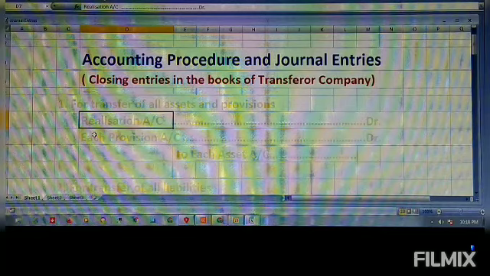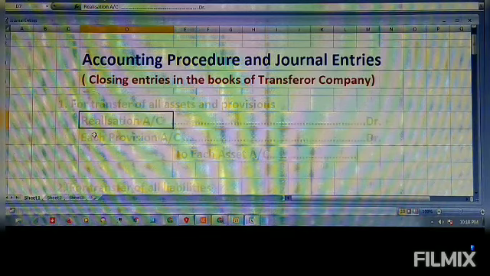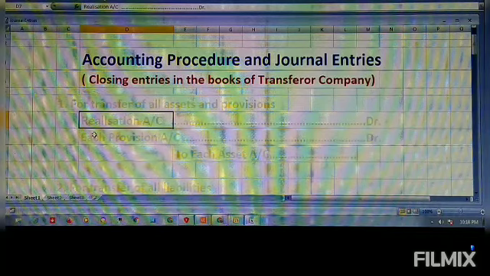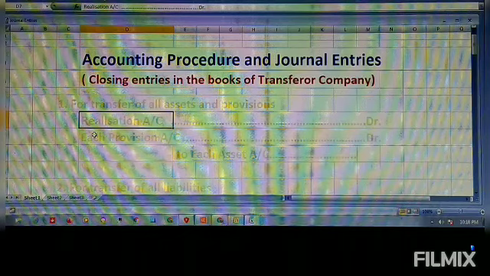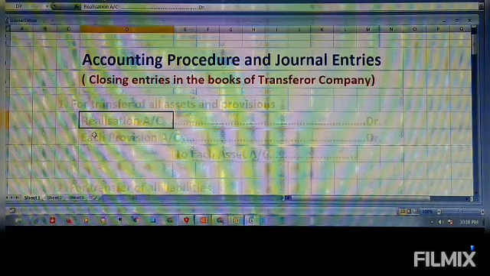So when the transferor company, or the vendor company, or the seller company wants to transfer its business to the transferee company, some main accounts it has to open. Those accounts include the realization account, the transferee or purchasing company account, the shareholders account, and the cash or equity shares account, or preference shares account, or debenture account, if it is of the transferee company in its books. Because it has to transfer all those to the transferee company. The transferor company has to transfer.